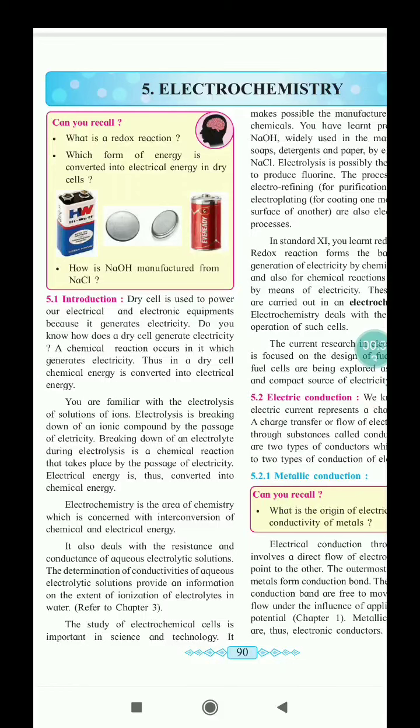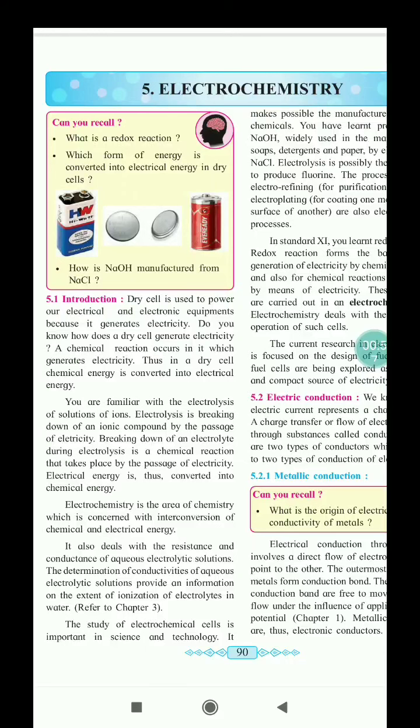Electrochemistry deals with the study of how electrical energy can be converted into chemical energy, and chemical energy again converted into electrical energy. So, electrochemistry is the area of chemistry which is concerned with the interconversion of chemical and electrical energy.